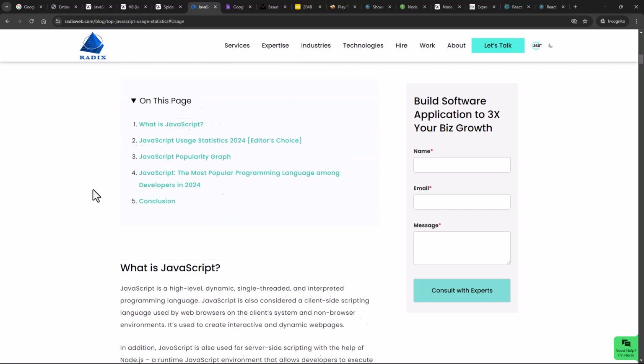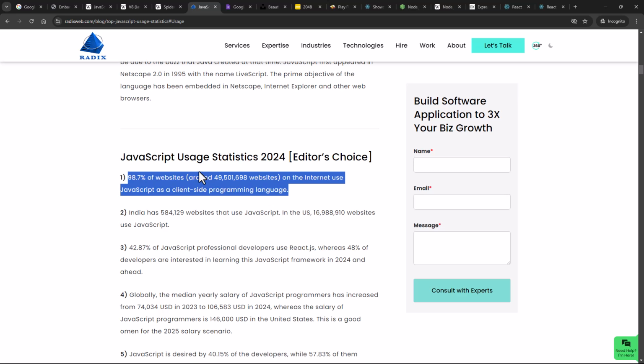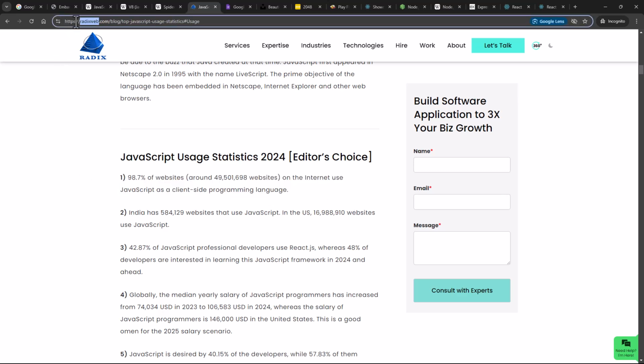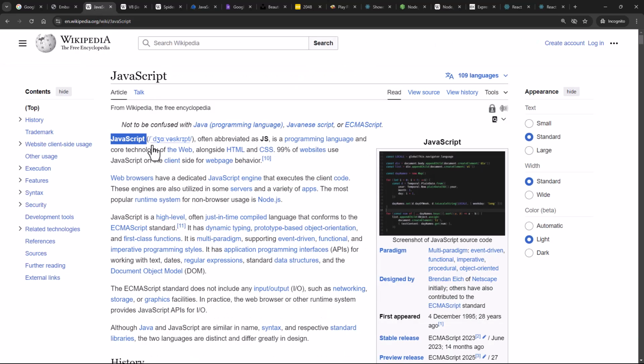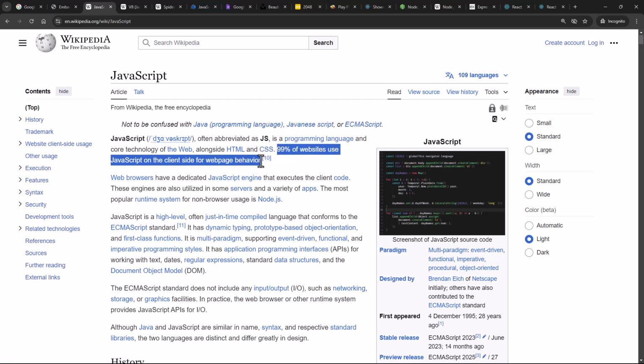Now I have this article from Radixweb open over here, and if you scroll down, you'll see the usage statistics of JavaScript. These statistics by radixweb.com show JavaScript is being used by 98.7% of websites. And if you come over to the Wikipedia article, you'll see 99%, which is even higher. 99% of websites use JavaScript on the client side for web page behavior, and this is because you can do a lot in JavaScript.